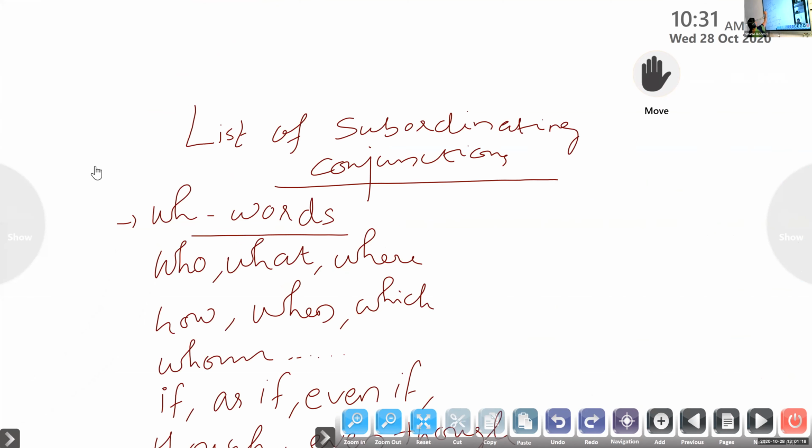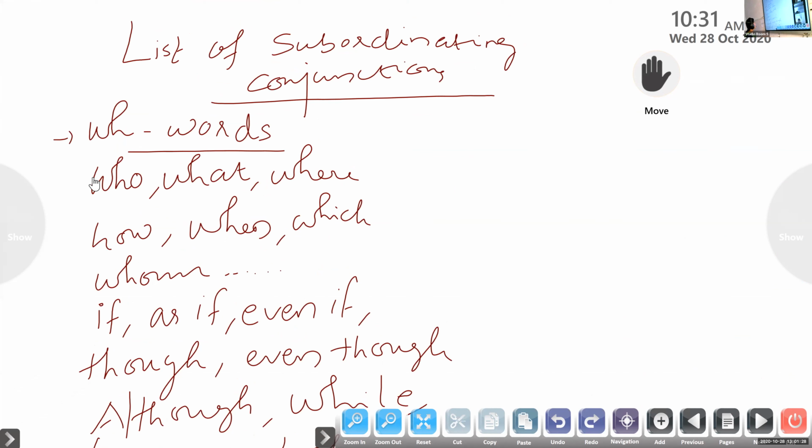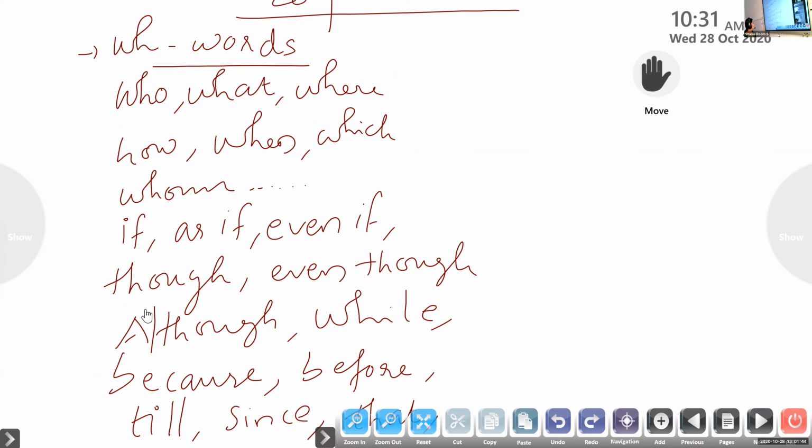All the WH words: why, when, where, what, who, whom, etc. are subordinating conjunctions. If, as if, even if, though, even though, although, while, because, before, till, since, that, etc. There are more. Okay, there are more subordinating conjunctions.